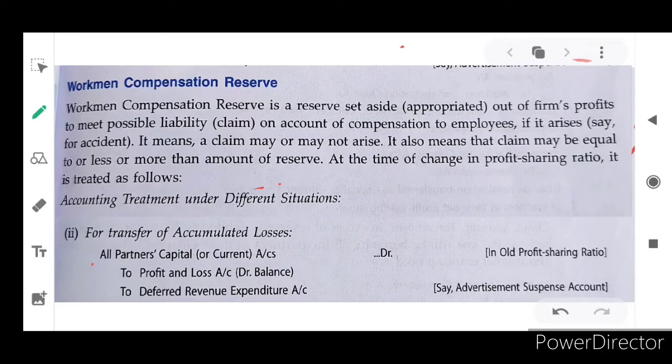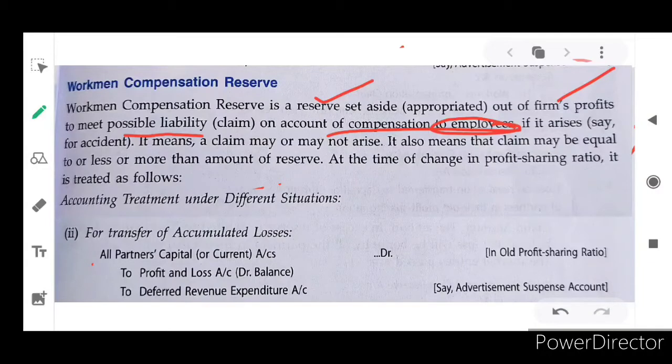Workman compensation reserve is set aside especially to meet a workman's diseases or any accident. For that purpose, we allotted some fund out of the firm's profit to meet possible liability in the future on account of compensation to employees. To whom are we going to compensate? Only employees. These resources we will not set off with any other liability.